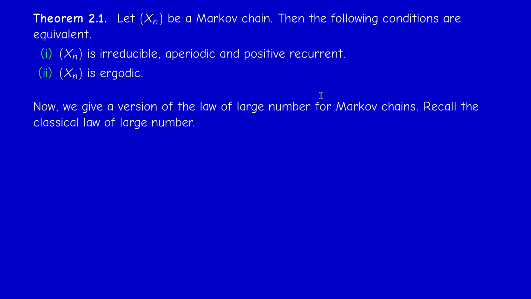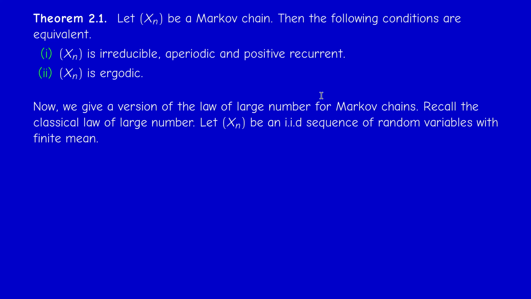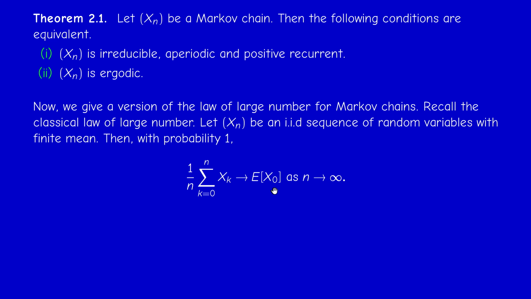And I will end with a result sometimes called the law of large numbers. If you recall, what is the law of large numbers actually? It states, as we already encountered in chapter 0, that if you have a sequence of independent and identically distributed random variables with finite mean, then their sample average converges to their mathematical average.